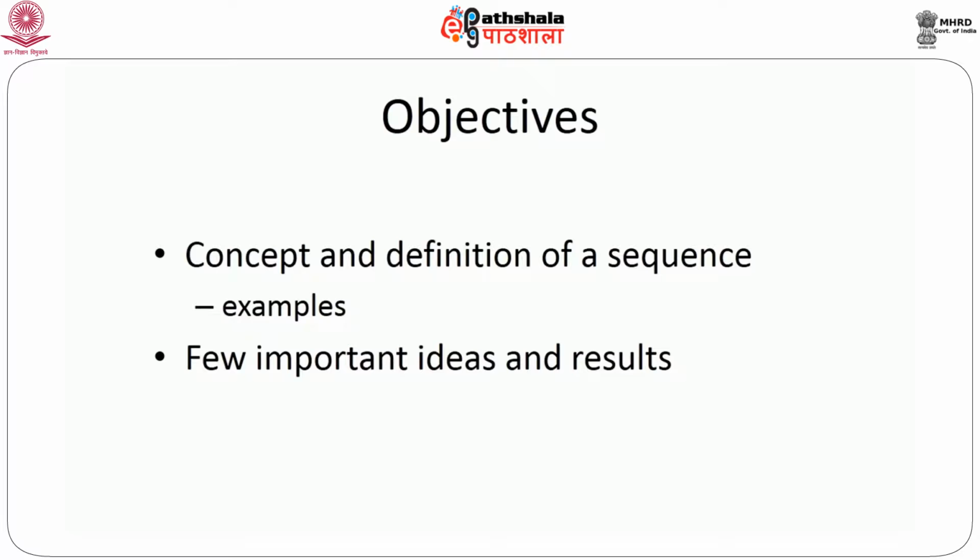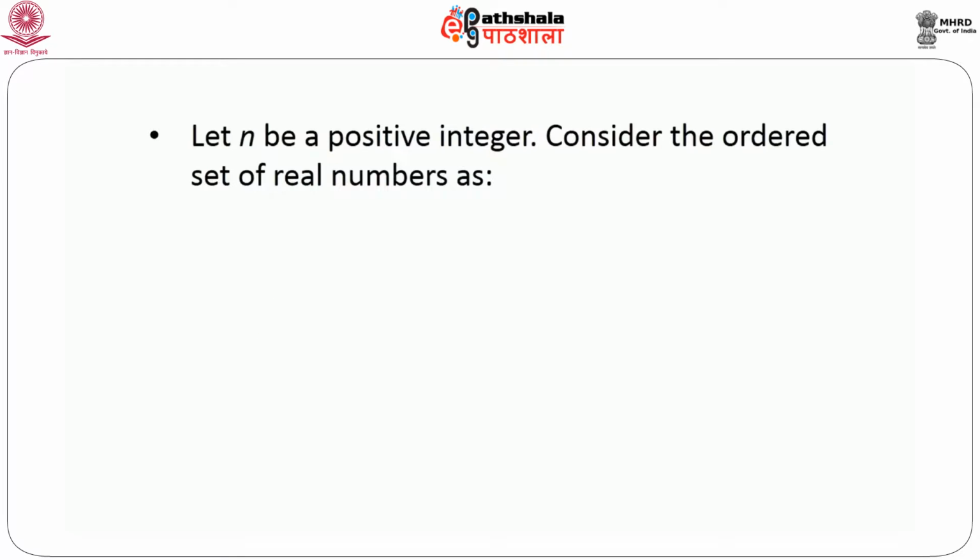But first note that today we are going to talk only about the sequences of real numbers. So unless otherwise mentioned, every time we refer to a sequence of real numbers. So first assume that n is a positive integer, and then consider the ordered set of real numbers as a1, a2, an and so on.